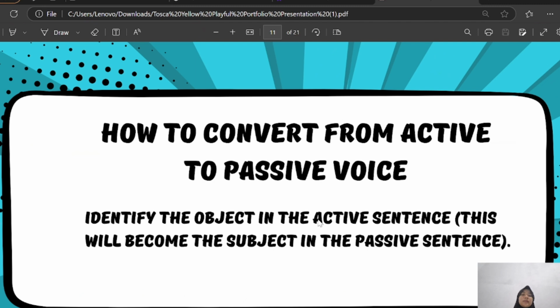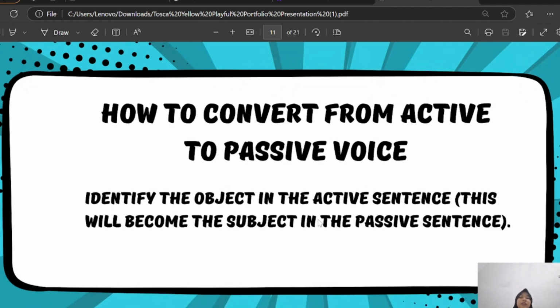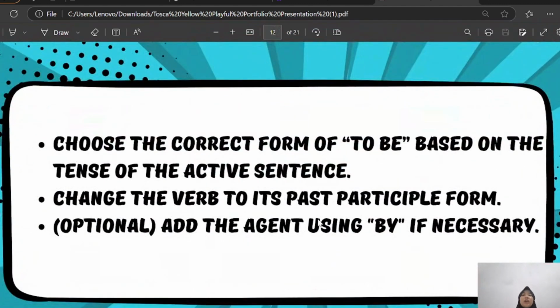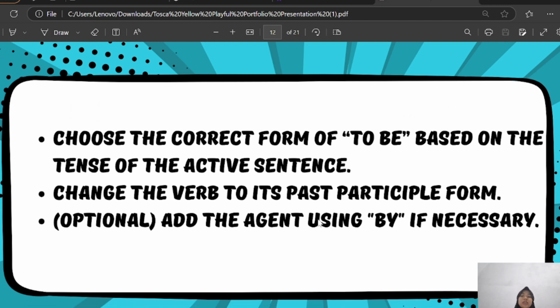How to convert from active to passive voice. Identify the object in the active sentence. This will become the subject in the passive sentence. Choose the correct form of to be based on the tense of the active sentence.